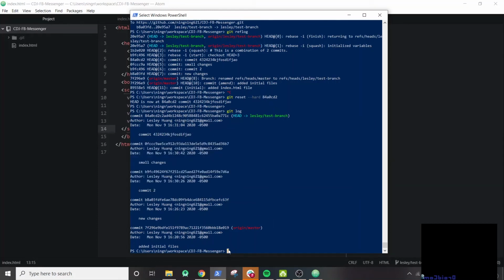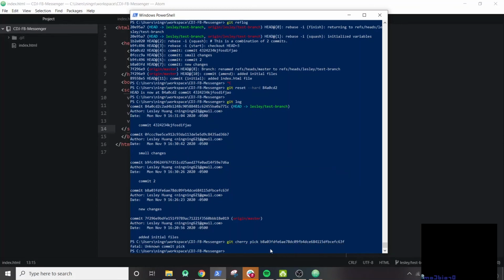Nice. Another thing that we can do is git cherry pick. So I'll do git cherry pick. Let's do this commit right here. Oh, never mind. Okay, so I personally don't have a lot of experience with git cherry pick, and I think I used it wrong in this case.